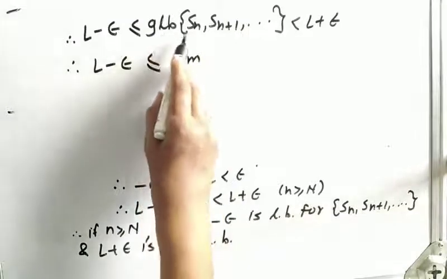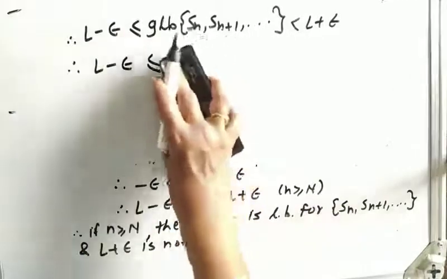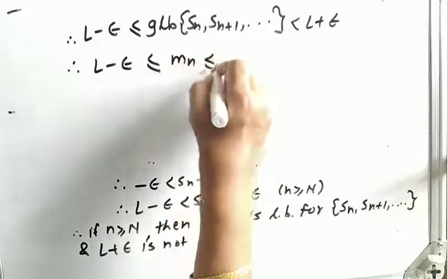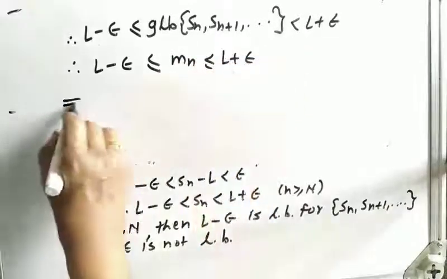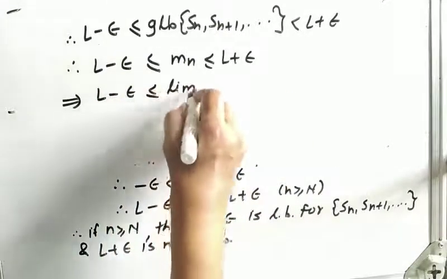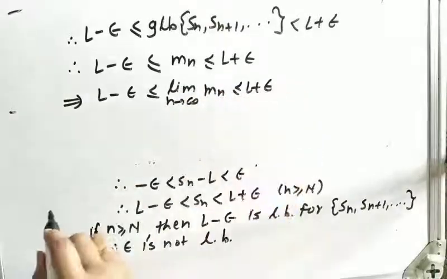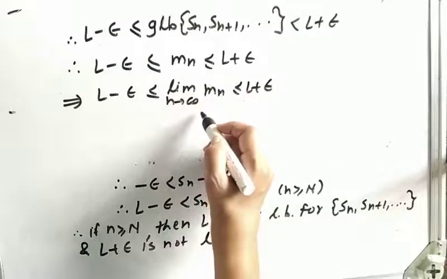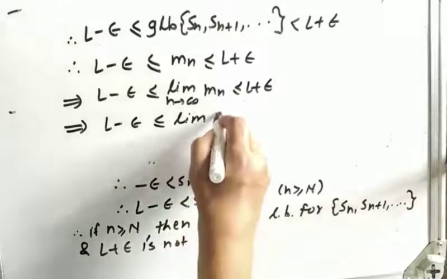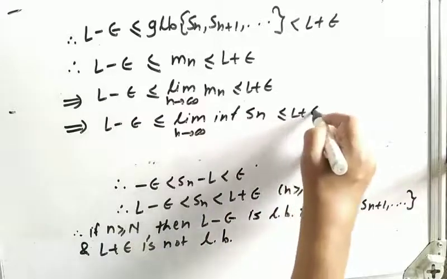Now this greatest lower bound we denote by small mn. So here you can write L minus epsilon less than or equal to small mn less than or equal to L plus epsilon. Let us apply limit. Now L and epsilon are constant, so they will be as they are, less than or equal to the limit of mn as n tends to infinity less than or equal to L plus epsilon. Now what is the limit of small mn as n tends to infinity? It is nothing but the limit inferior of Sn as n tends to infinity, less than or equal to L plus epsilon.